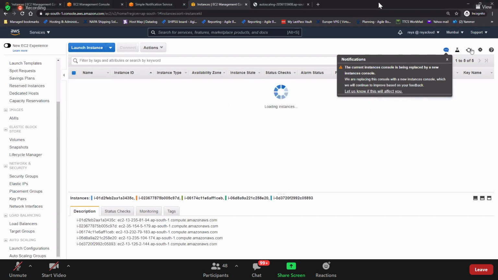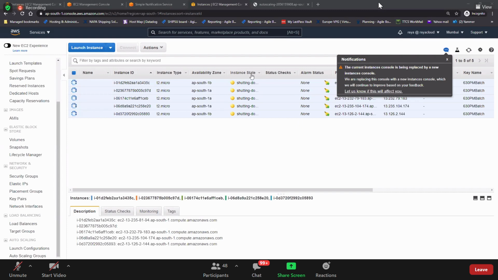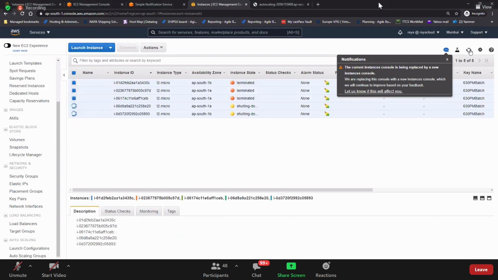Auto scaling will understand that someone has terminated all its EC2 instances, and that the minimum should be 2. Auto scaling will act really fast and try to launch new machines in this group, so that your website will be available again. Is this clear?